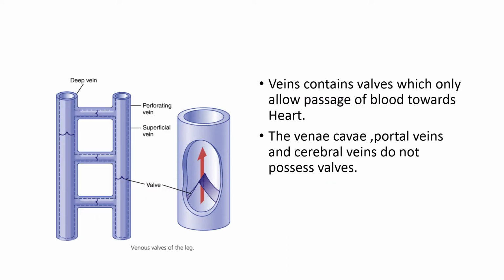Now one other important structural characteristic of the vein is the presence of valves. In the circulatory system, only veins contain valves, and these valves allow unidirectional passage of the blood only towards the heart. The vena cava, portal vein, and the cerebral veins in our body do not possess valves.